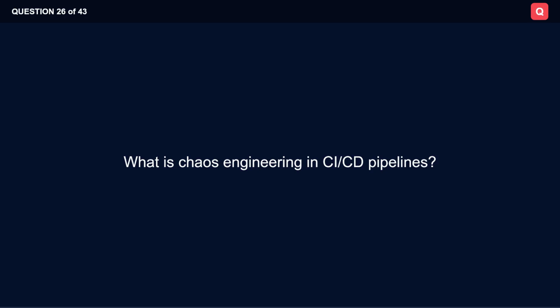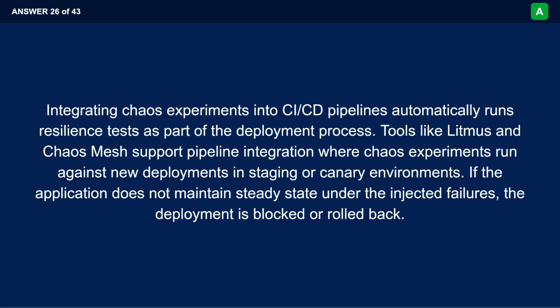What is chaos engineering in CI/CD pipelines? Integrating chaos experiments into CI/CD pipelines automatically runs resilience tests as part of the deployment process. Tools like Litmus and Chaos Mesh support pipeline integration, where chaos experiments run against new deployments in staging or canary environments. If the application does not maintain steady state under the injected failures, the deployment is blocked or rolled back.